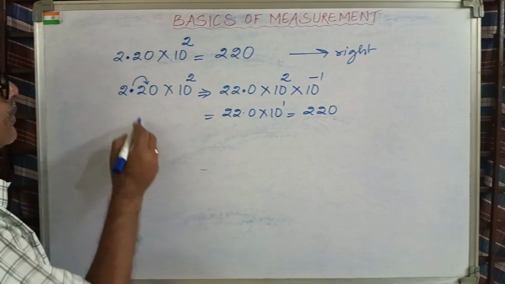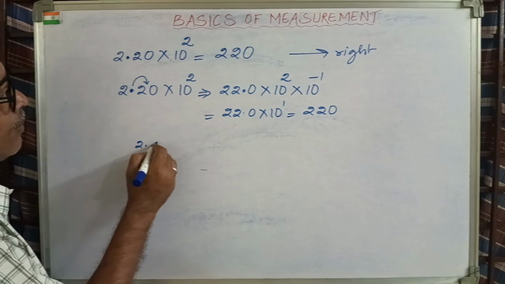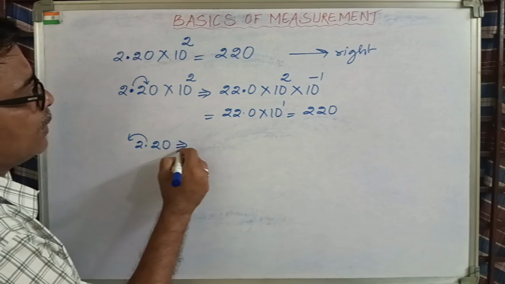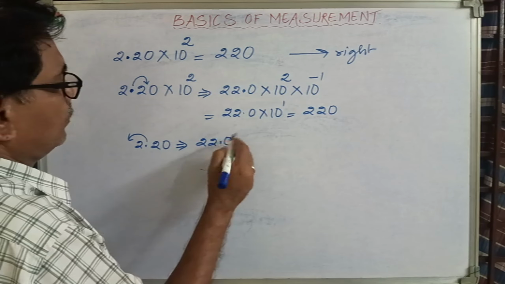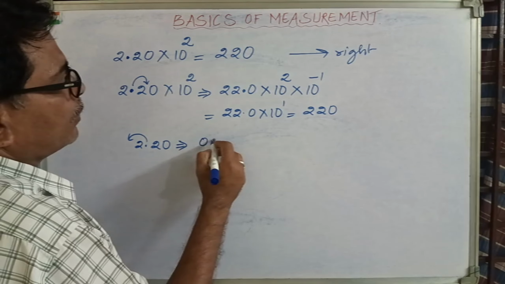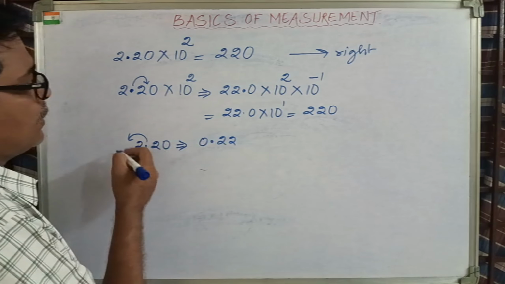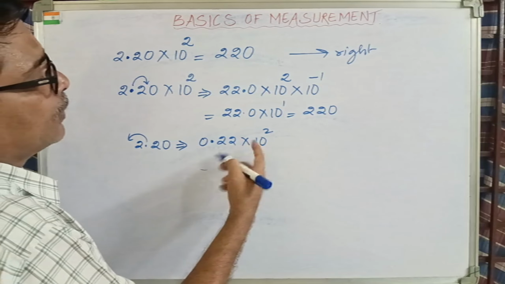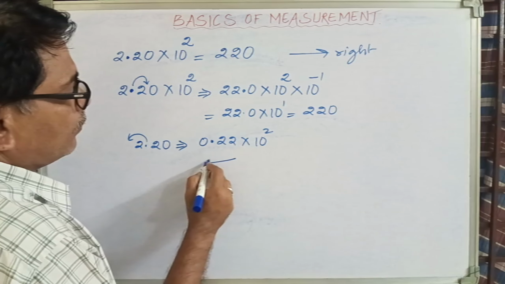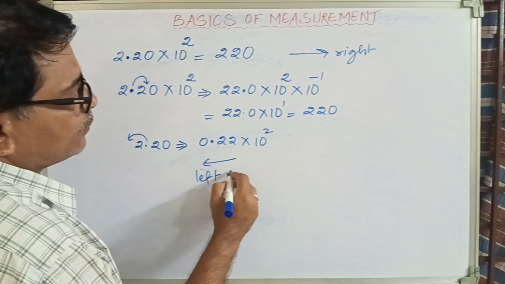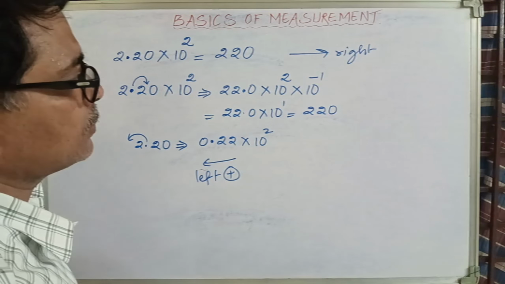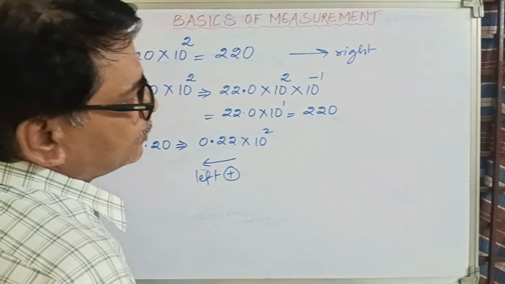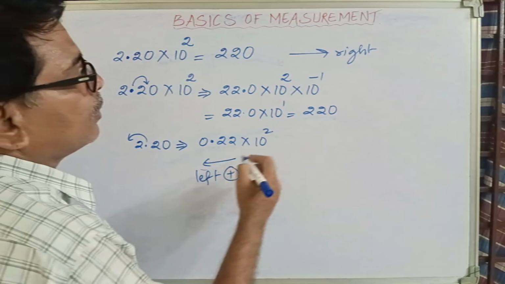Now coming to another question. See, I want to shift this decimal point this side. So my question, I am writing it like this. Let me first make it 22.0. Sorry, it is 0.22. Yes, I am shifting the point this side, isn't it? So 0.22 into 10 to the power of 2. This is my question. I shifted towards which side now? Left side. When you shift towards the left side, you add to the power. When you shift towards the right side, you remove. However many places you have shifted, that many to be removed. If you are shifting towards the left, then go for addition.